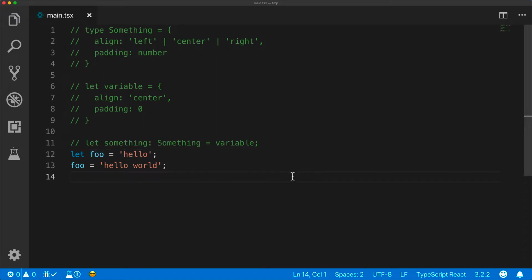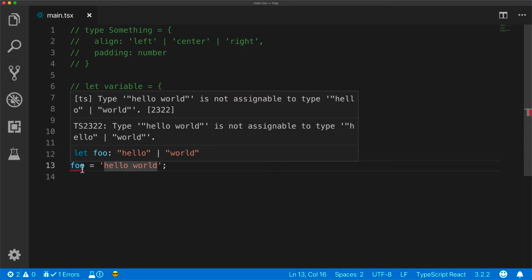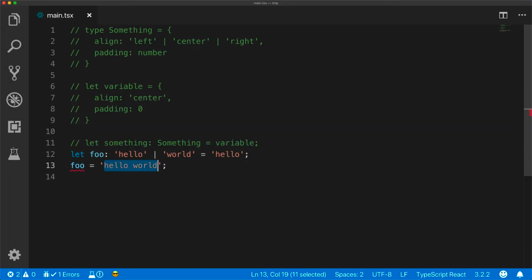If you did want a literal type only for this, you can do that by adding an explicit type annotation. For example, we can say that foo must always either be the literal hello or the literal world. So if you try to assign something else to it, you get an error. And TypeScript even provides autocomplete in this case, only giving you the valid values that are supported.